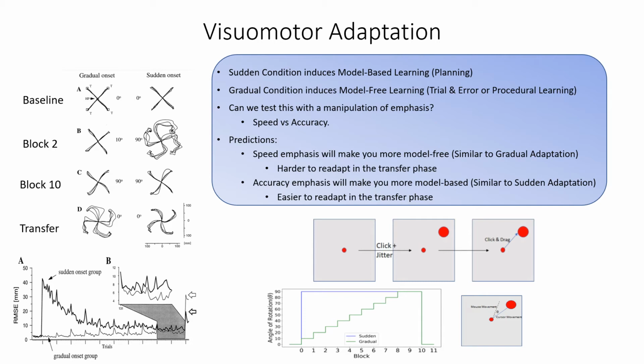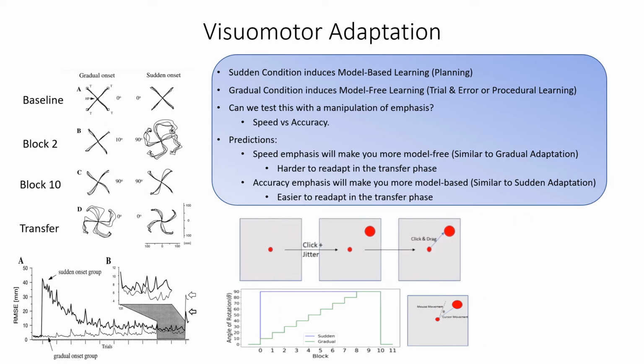In order to add this speed-accuracy emphasis in our experiment, participants were asked to focus on being either as fast or as accurate as possible in their movements. In order to facilitate this, at the end of each block, participants were shown a fake scoreboard indicating how well they did in a particular block.